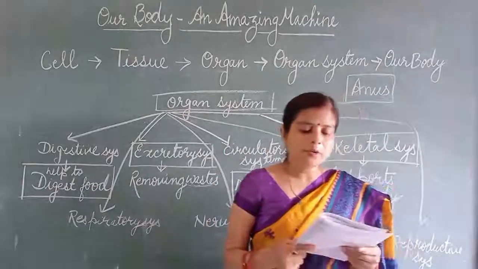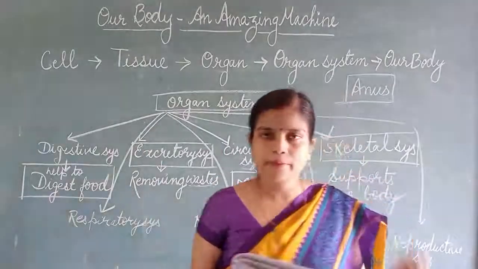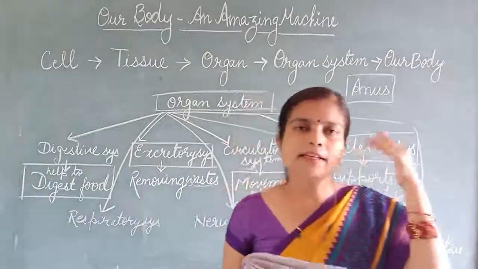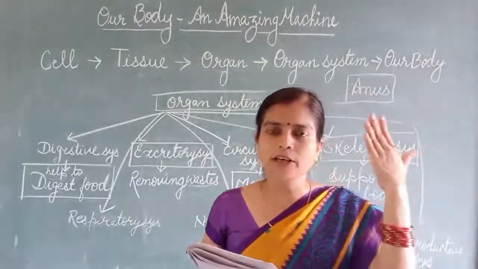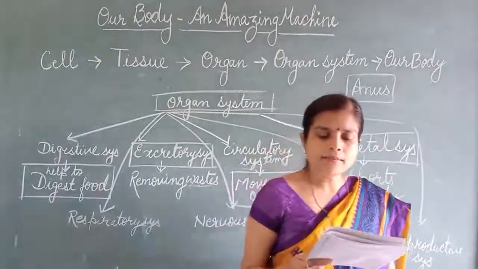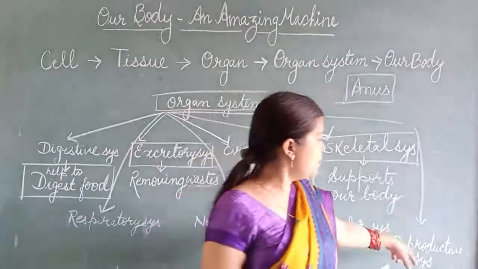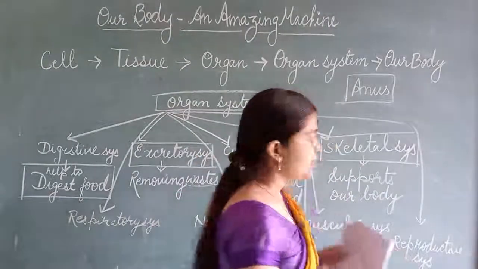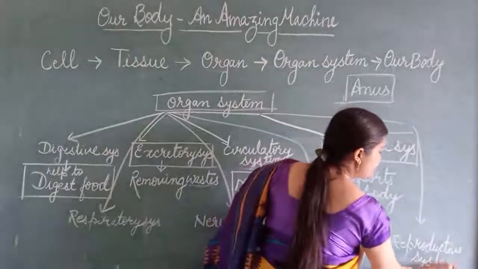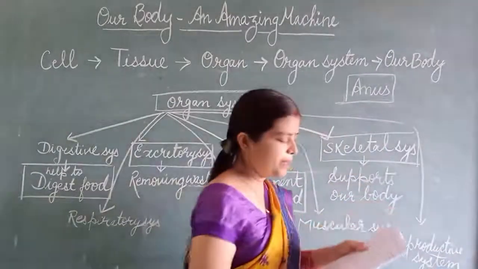This is the control center of the body. Brain. Okay. Brain is the control center of our body. This system helps in producing baby. Which system helps in producing baby? Reproductive system. Okay. Reproductive system helps in producing baby.